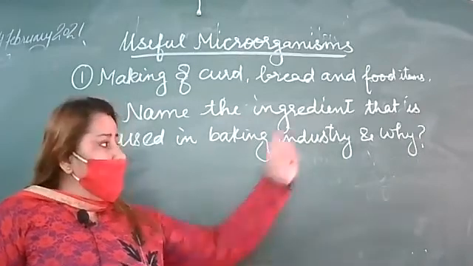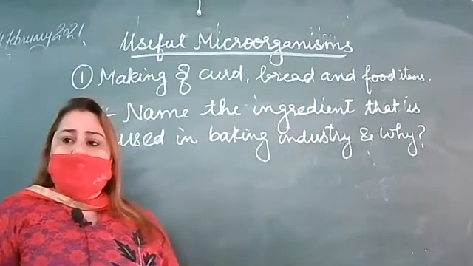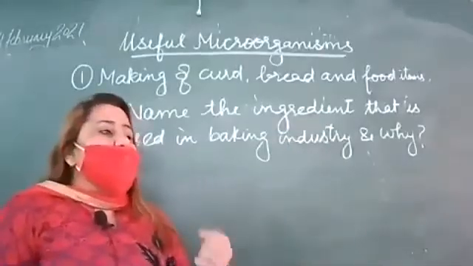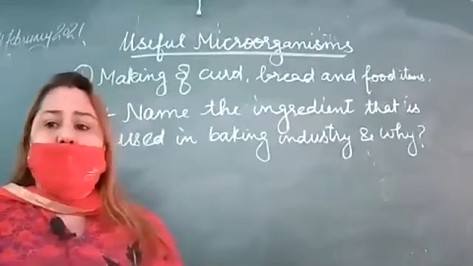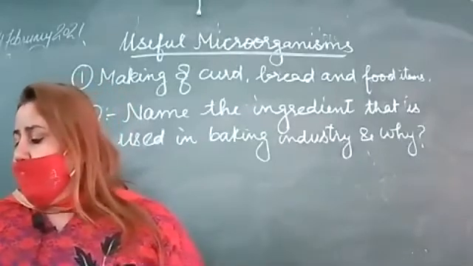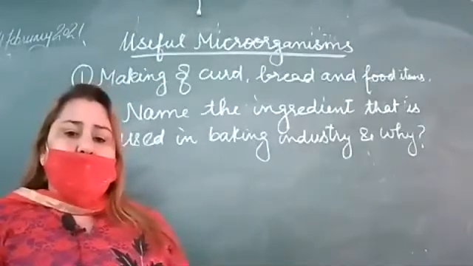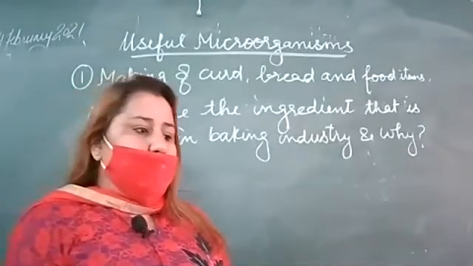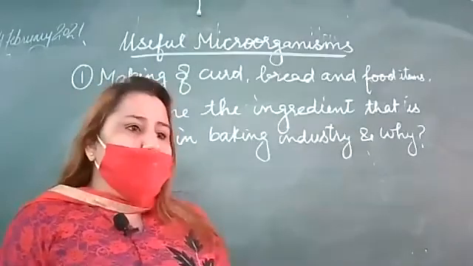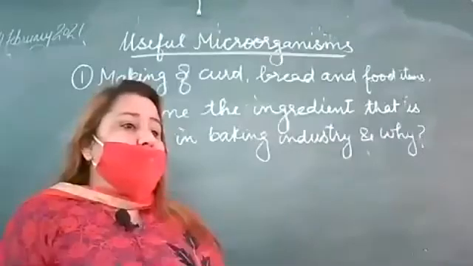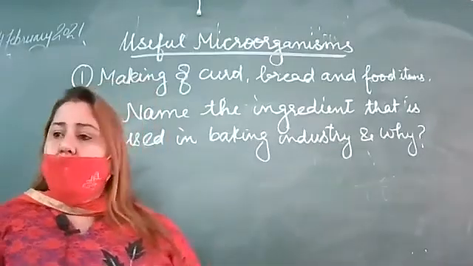Answer: yeast. Why are we using yeast? Write down: it reproduces rapidly.